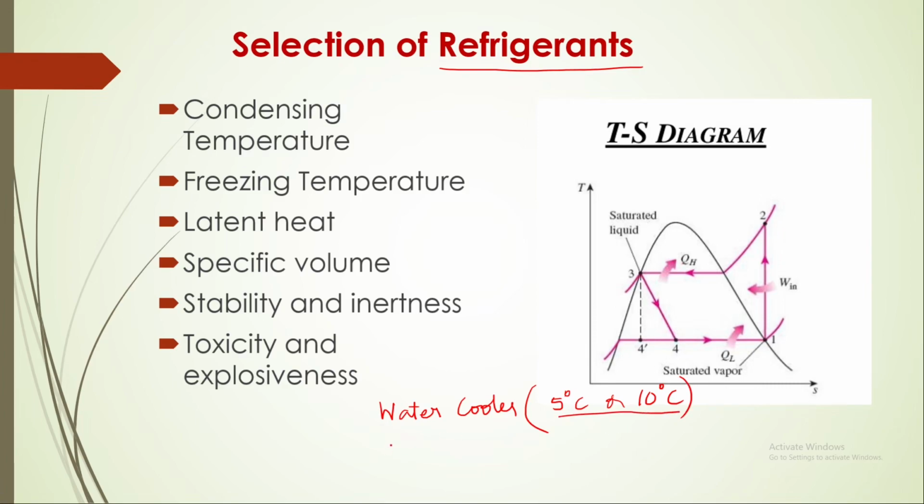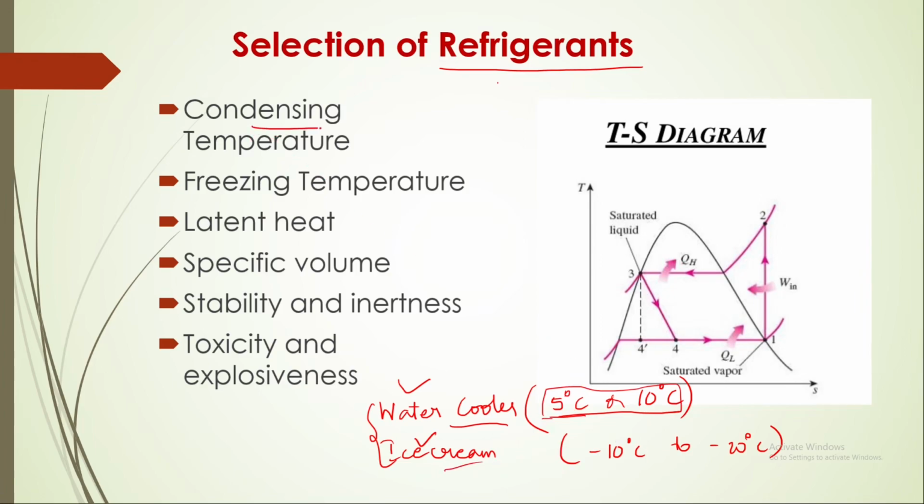Or if there is an ice cream storage, here the temperature should be minus 10 degrees centigrade to minus 20 degrees centigrade. Depending on the application, we should select the refrigerant. This application will have different requirements, and this application will have different.